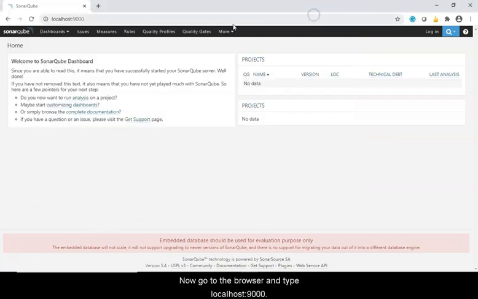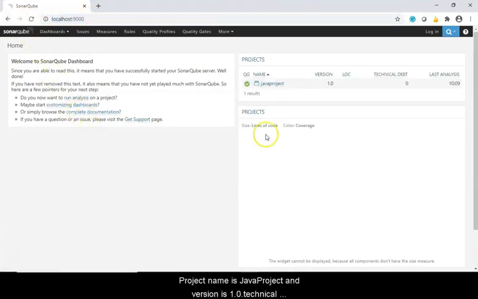Now go to the browser and type localhost:9000. Now the project name is Java project. The version is 1.0. Technical debt is 0 minutes.